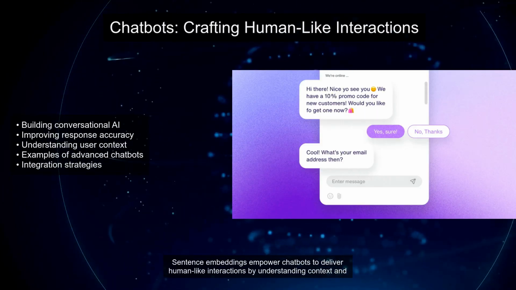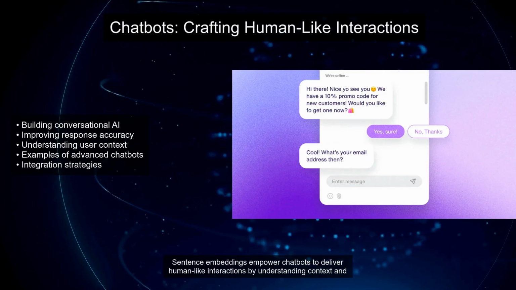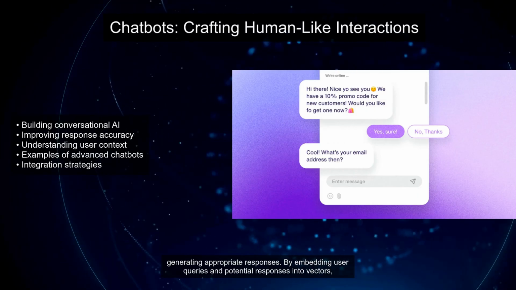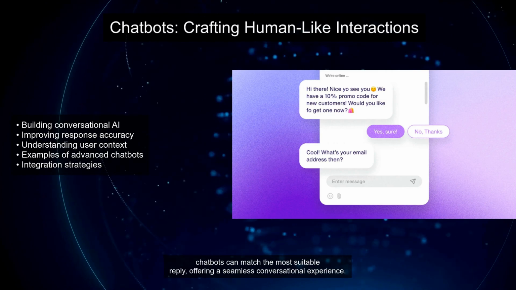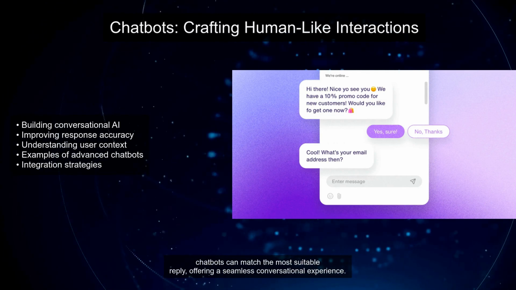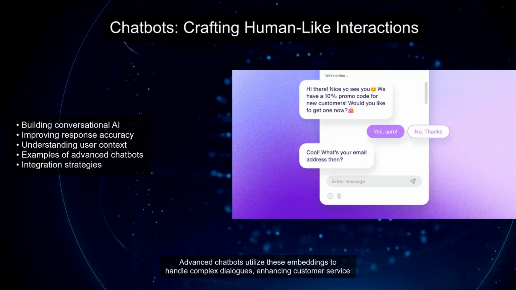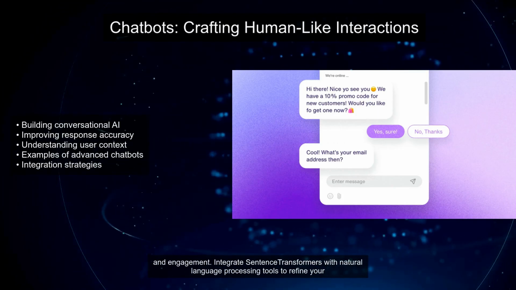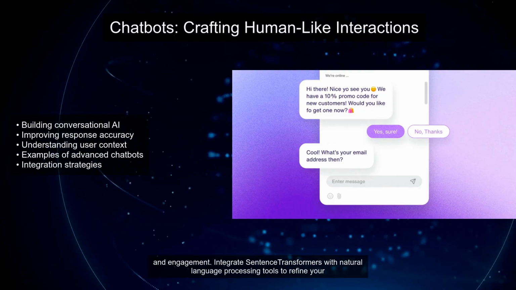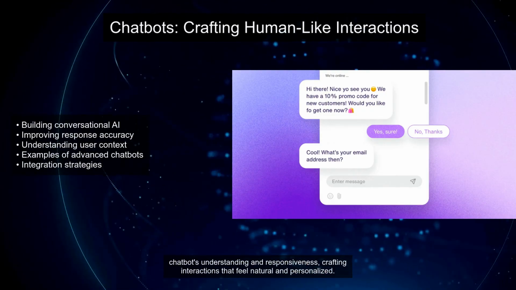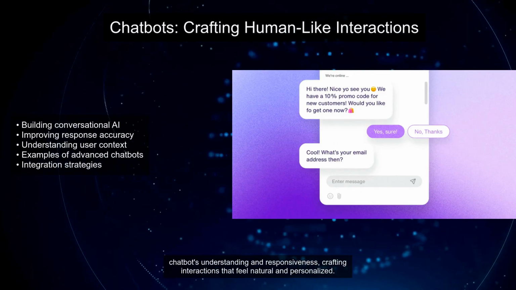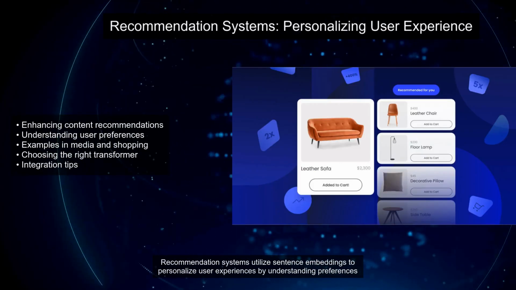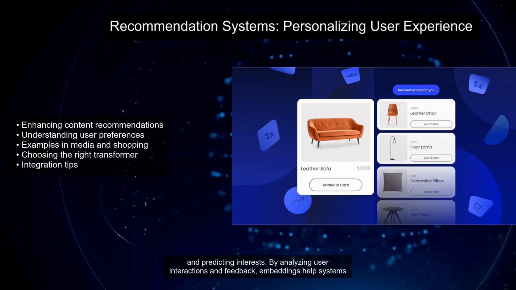Sentence embeddings empower chatbots to deliver human-like interactions by understanding context and generating appropriate responses. By embedding user queries and potential responses into vectors, chatbots can match the most suitable reply, offering a seamless conversational experience. Advanced chatbots utilize these embeddings to handle complex dialogues, enhancing customer service and engagement. Integrate sentence transformers with natural language processing tools to refine your chatbot's understanding and responsiveness, crafting interactions that feel natural and personalized.